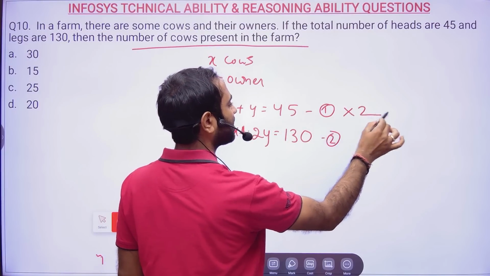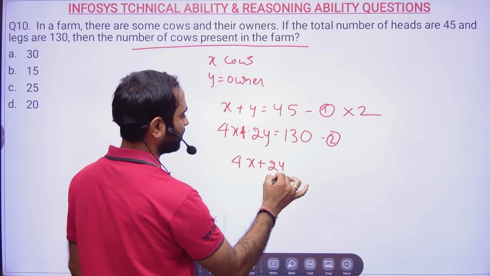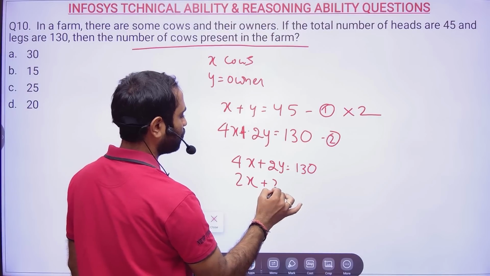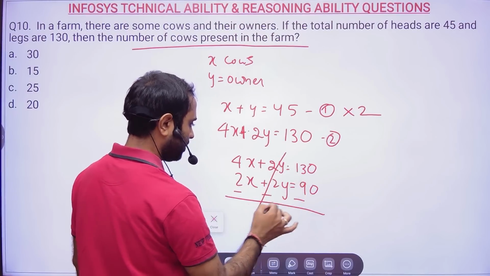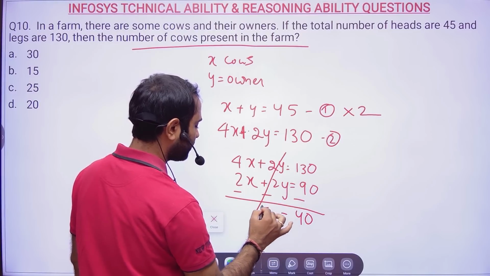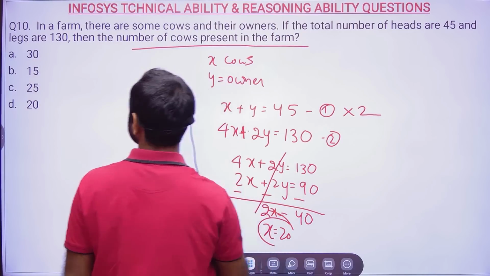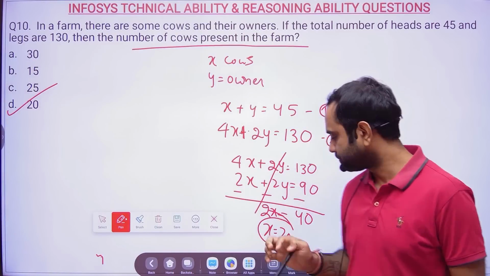So cancel Y, multiply by 2. So the second equation is 4x plus 2y equals 130, and the first equation is 2x plus 2y equals 90. Now subtract. So this will be 40 and this will be 2x. X will be equal to 20. So the number of cows in the farm is 20. Option D will become the correct answer for this particular problem.